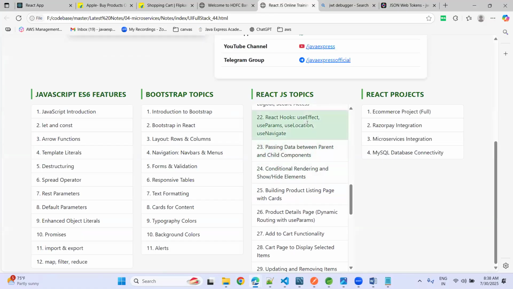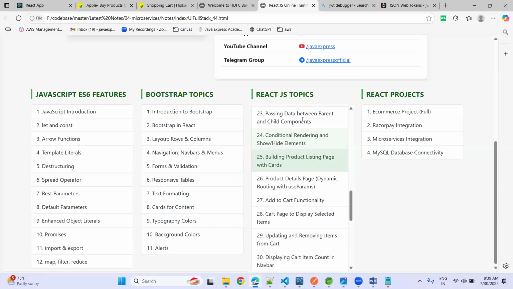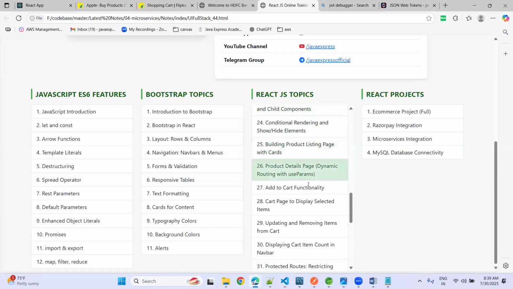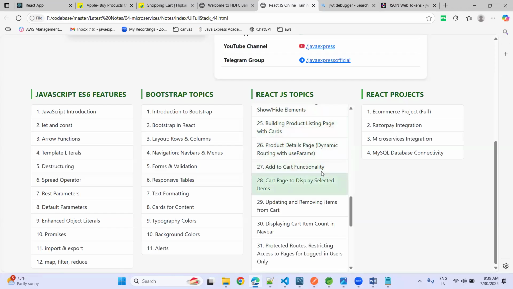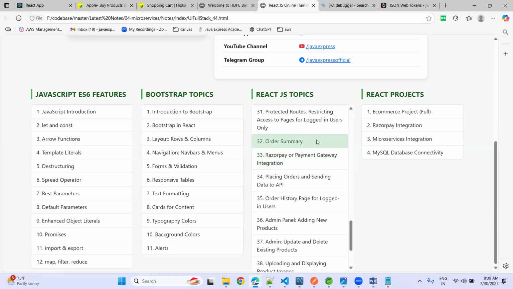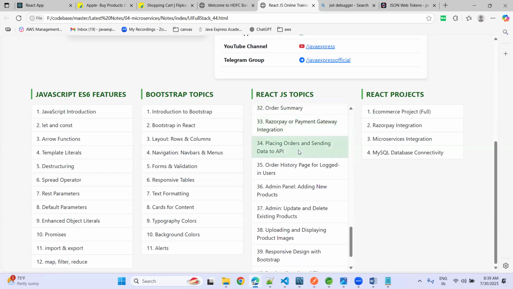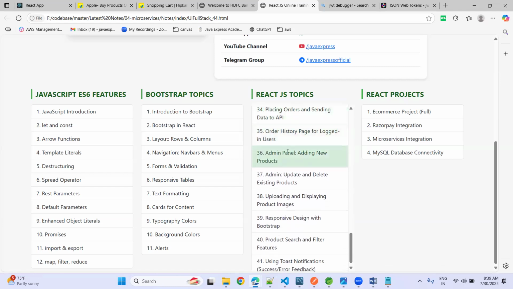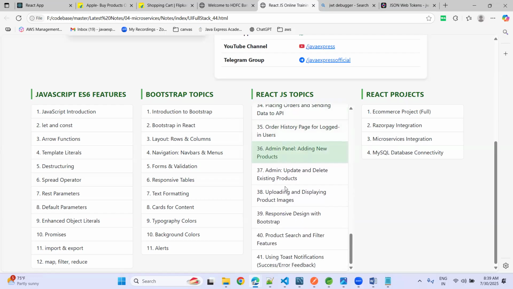And we have some React hooks. We have useEffect, useParams, location, and how you can pass one component's information to another component. Like in this way, product related cart functionality, updating, displaying, order summary, payment gateway, placing orders. As an admin, you can do adding a new product, updating, like that. A lot of things we are going to discuss as part of React JS as well, guys.